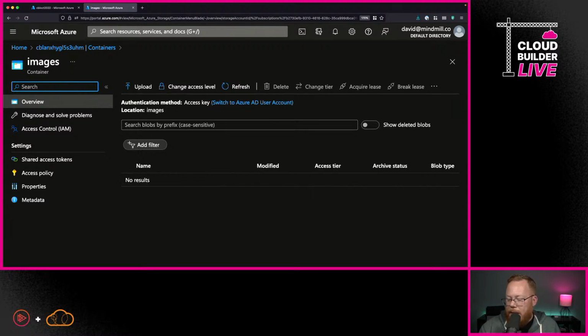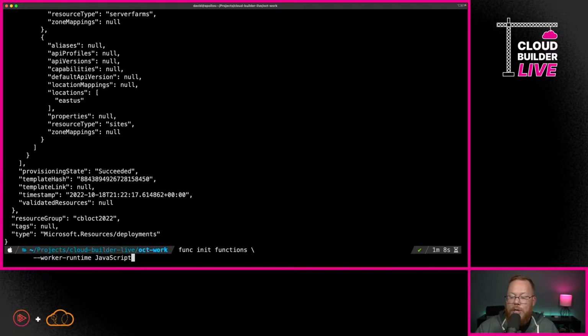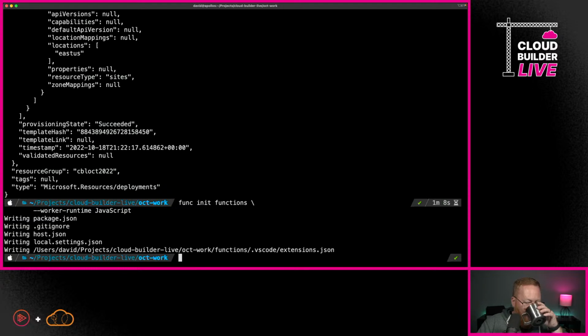So let's go ahead and bounce back over to our terminal. And from here, we can now start the process of creating our function project. So here, I'm going to use func. Now this is the Azure Function Core Tools CLI. We're going to say init, and then we're going to say functions, and we're going to specify here that our worker runtime is JavaScript. So I'm going to go ahead and hit enter.